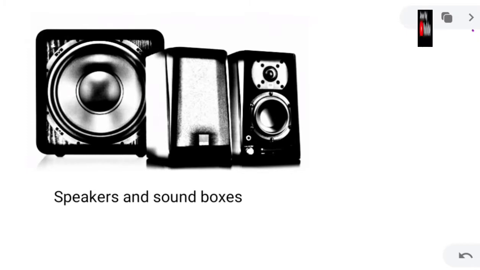So this also proves that when there is a sound, there is a vibration, or you can say, where there is a vibration, there is sound. So sound can be generated with the help of vibration.